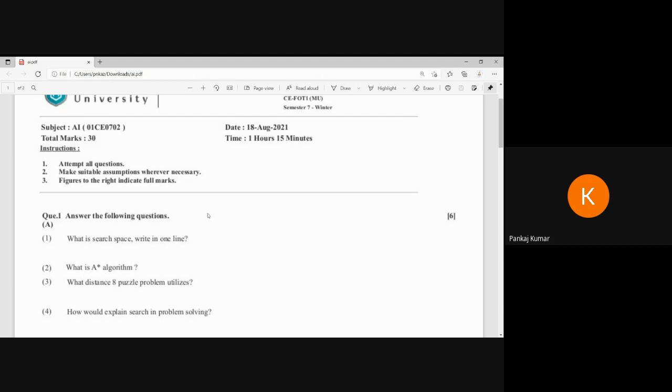Okay, so what is the A star algorithm? We have to define the A star algorithm with an example. With the help of the A star algorithm, we can find the optimal path, and completeness. All these things we have to write.